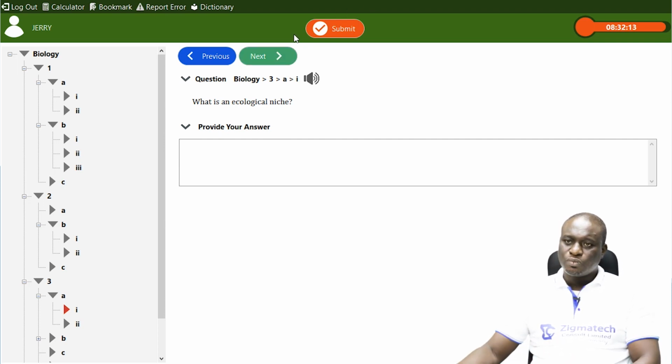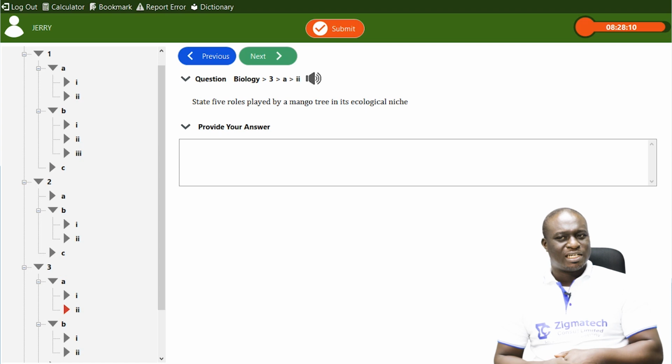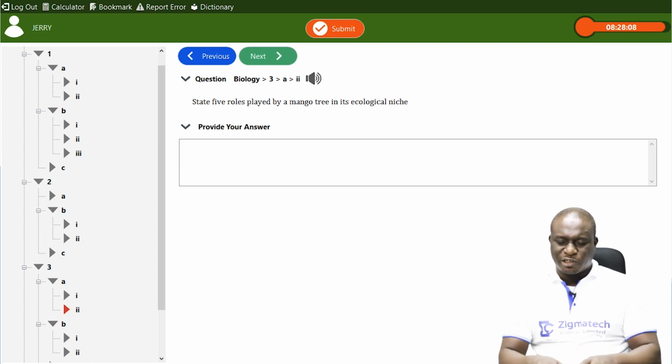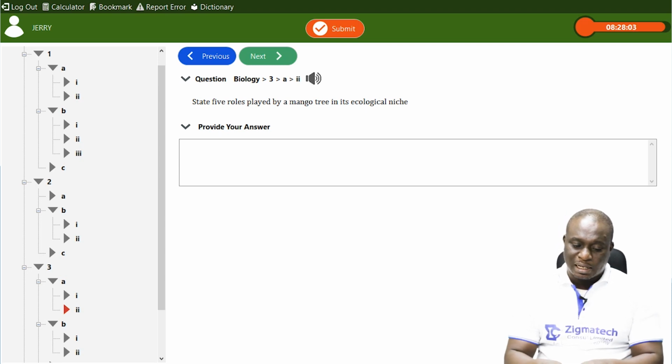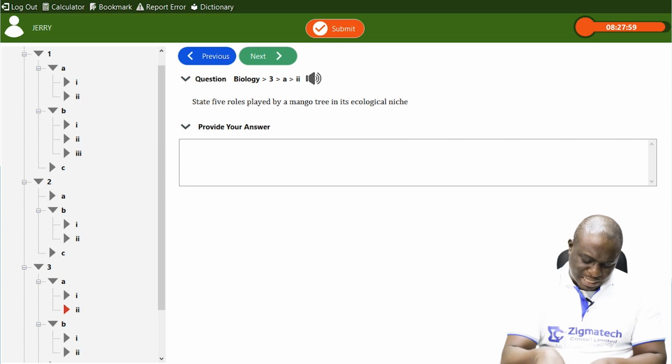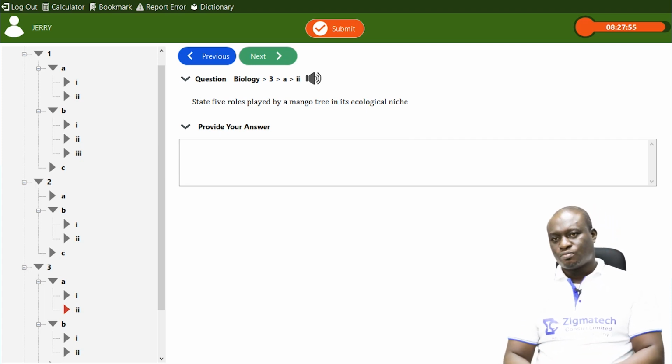Now, the next question we have here is, state 5 roles played by a mango tree in its ecological niche. Remember, we said that ecological niche is the specific area where a particular organism is found, the specific portion, and the role it plays in that particular area. Now, 5 roles played by a mango tree in its ecological niche.